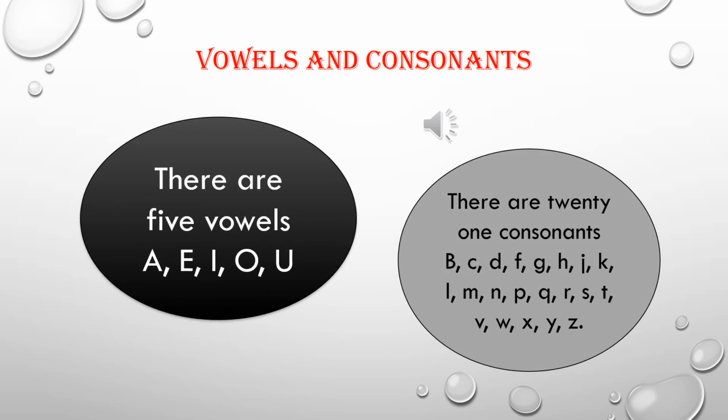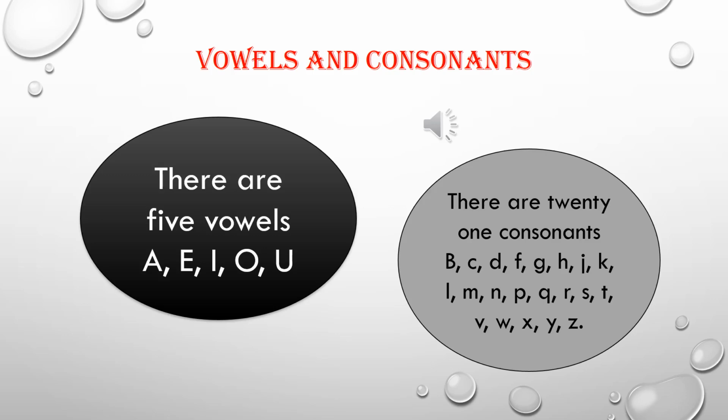So now, before we move forward, to understand the rules better, I want to revise a few things which you have already studied in earlier classes. Vowels and consonants.